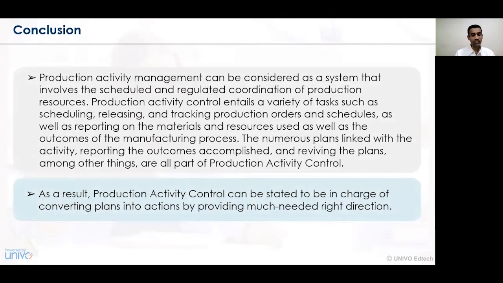As a result of this, the production activity and control can be in charge of converting plans which can provide a fruitful benefit to a certain organization in the long term. So in the long term, the much needed benefit or the right direction can be provided, and a well-coordinated series of activities can be completed in a business organization.